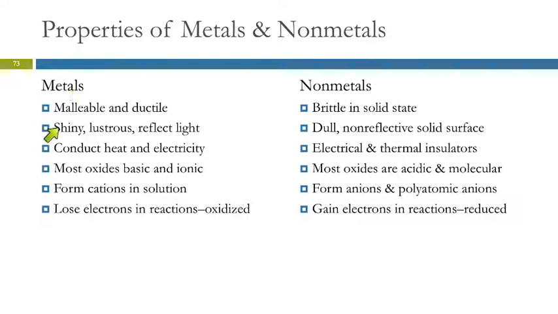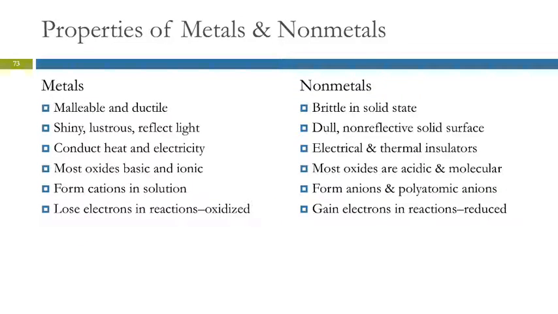Metals are shiny. They reflect light. Nonmetals, usually not. Metals conduct heat and electricity. Nonmetals don't. Metals, their oxides are basic, and they are ionic compounds. Nonmetals have acidic oxides, and they're molecular compounds. Metals form cations, nonmetals form anions, metals lose electrons, nonmetals gain electrons.